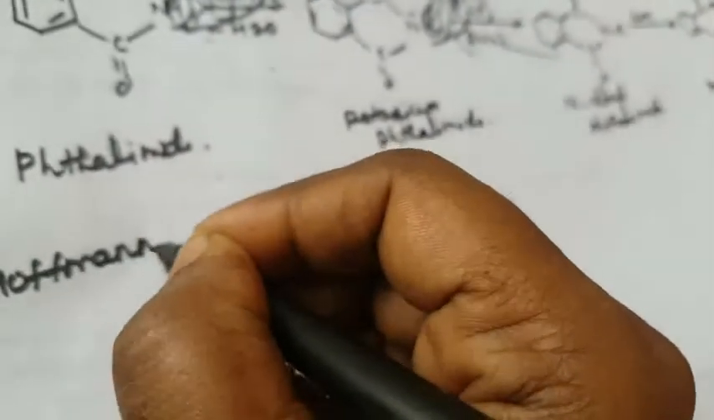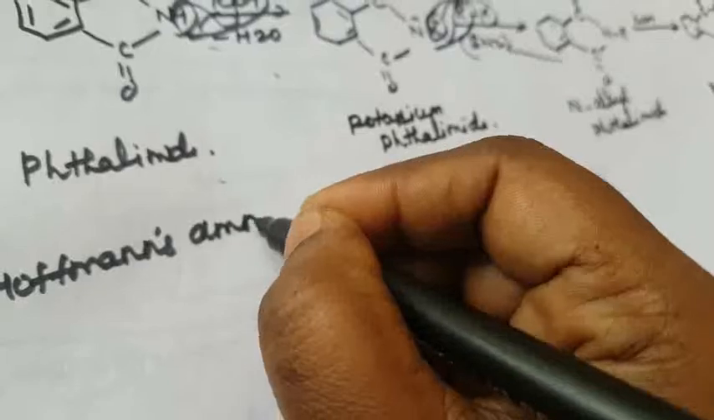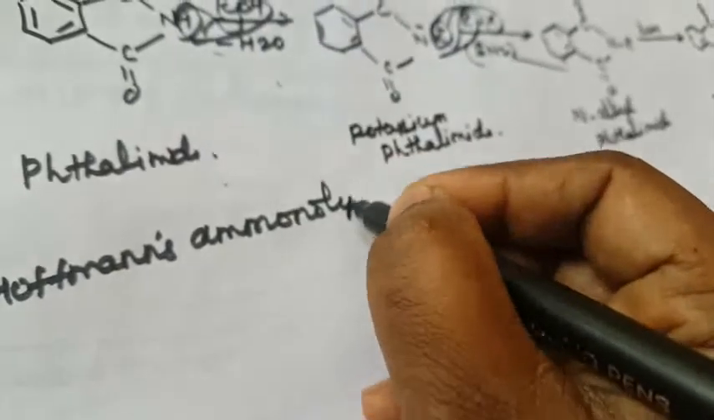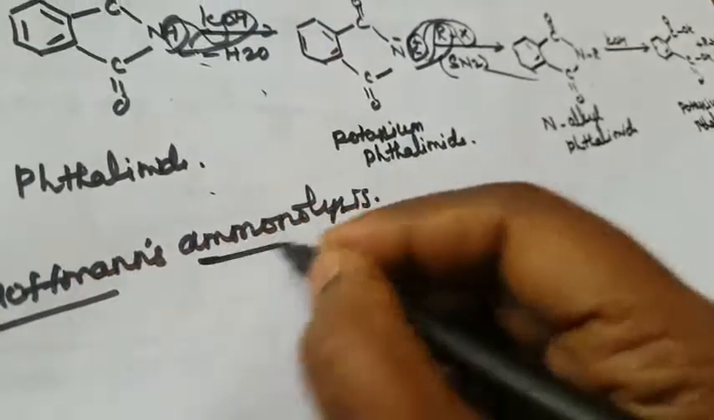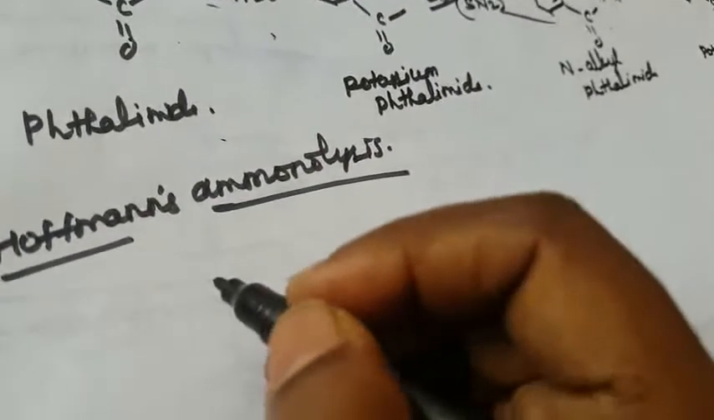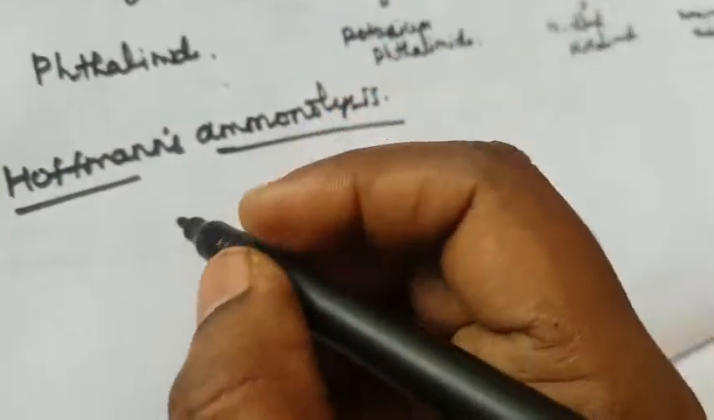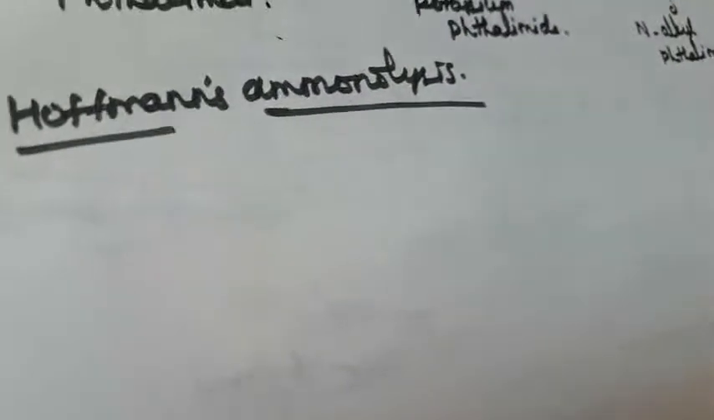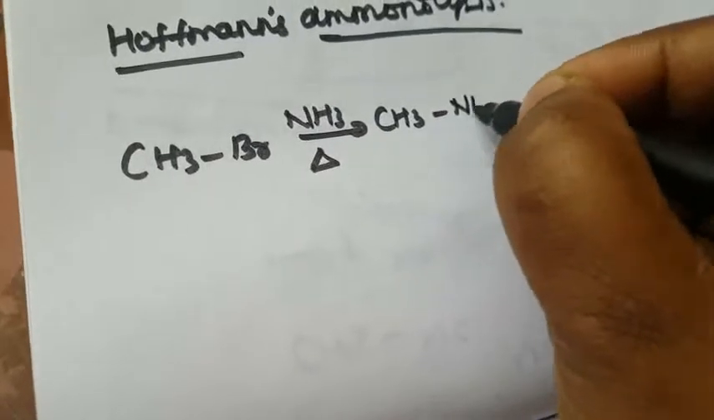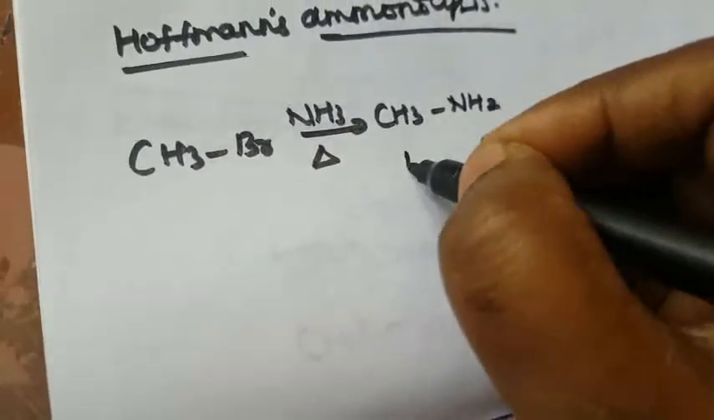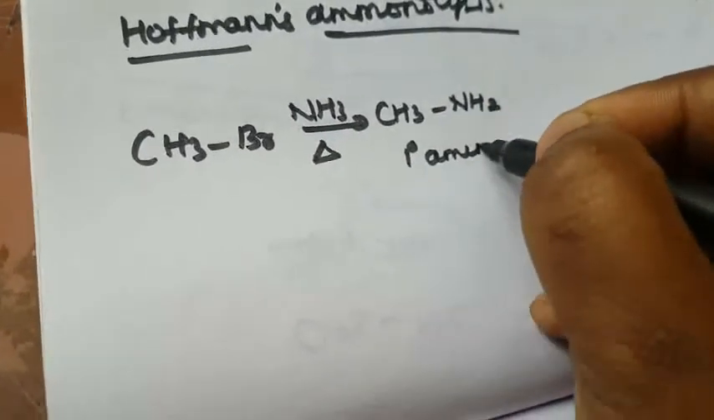Hofmann's ammonolysis. What is Hofmann ammonolysis? Primary, secondary and tertiary amines and a quaternary salt will be formed. First, methyl bromide reacts with ammonia, NH3. When heated, it forms the primary amine, CH3NH2. That is called the primary amine.